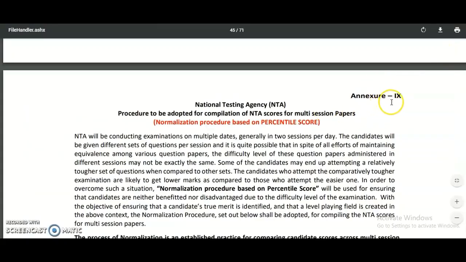I'm going to show you the procedure. Here is the National Testing Agency procedure to be adopted for compilation of NTA scores for multi-session papers: the normalization procedure based upon the percentile score.